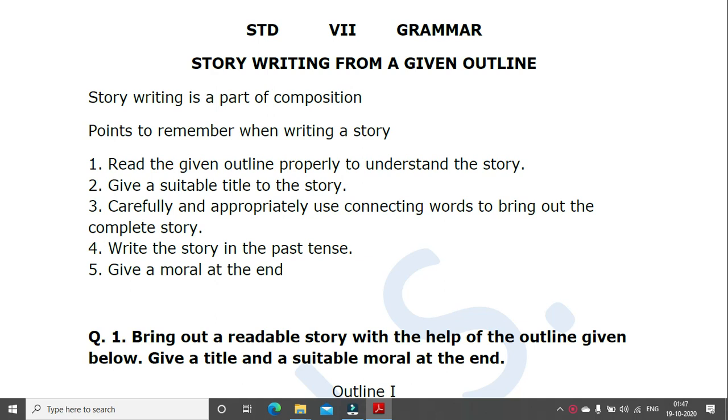When an outline is given to you all, how you will have to form the story using the outline. Now you're not to miss any part of the outline when you write a story. Okay, you have to use every part that's given to you. Second thing is you just don't have to add one or two words in between and write the thing as it is. You have to try to add sentences in between.